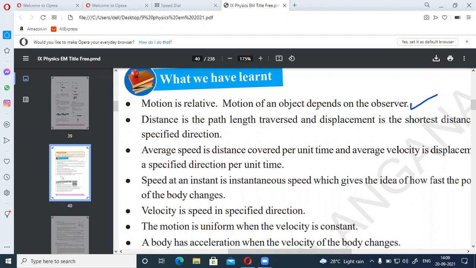We are traveling in a bus. Outside there is a tree. It is in motion, sure, but for the person outside the bus, the tree is at rest. Yes, very good. So in some situations, one object moves in our observation, and the same object may be at rest in another person's observation.